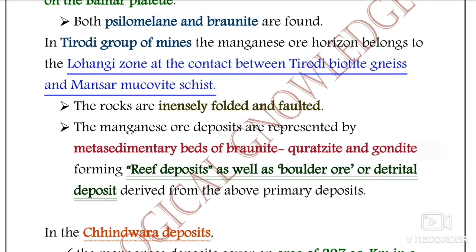And if we talk about the structural features of the rocks, they are intensely folded and faulted. The manganese ore deposits are represented by metasedimentary beds of braunite, quartzite, and gondite, forming the reef deposits, as well as the boulder ore or detrital deposits derived from the above primary deposits, as we have discussed.